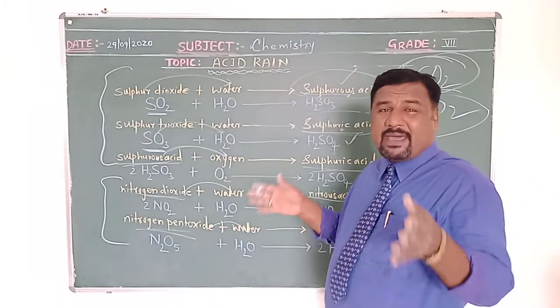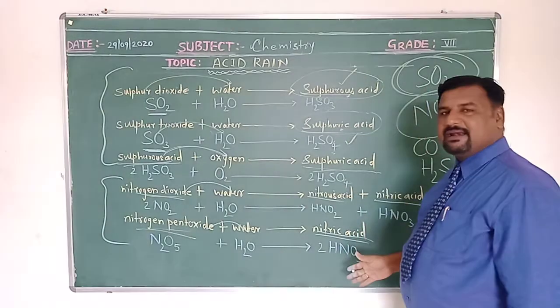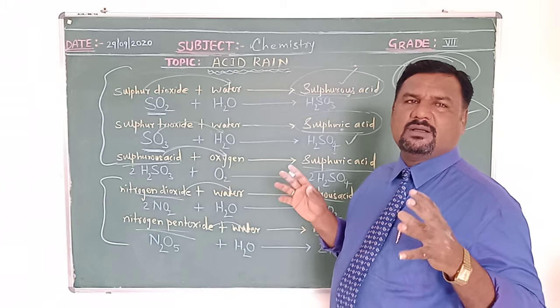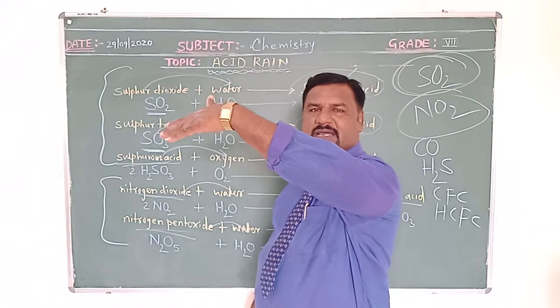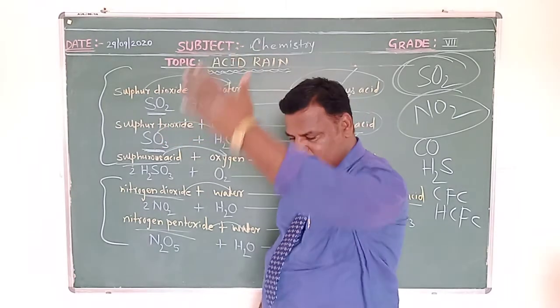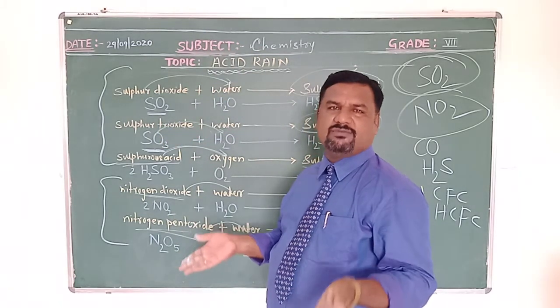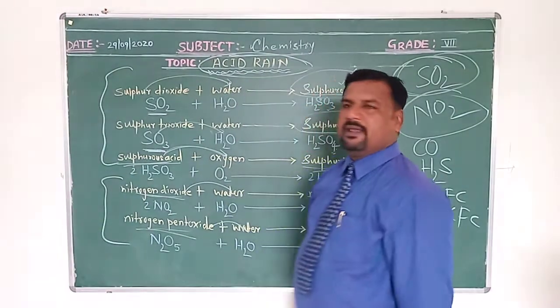In this way, various kinds of harmful, strong, concentrated acids are formed, and they get mixed with water, and when rainfall occurs, they come down in the form of rain. That rain we call acid rain.